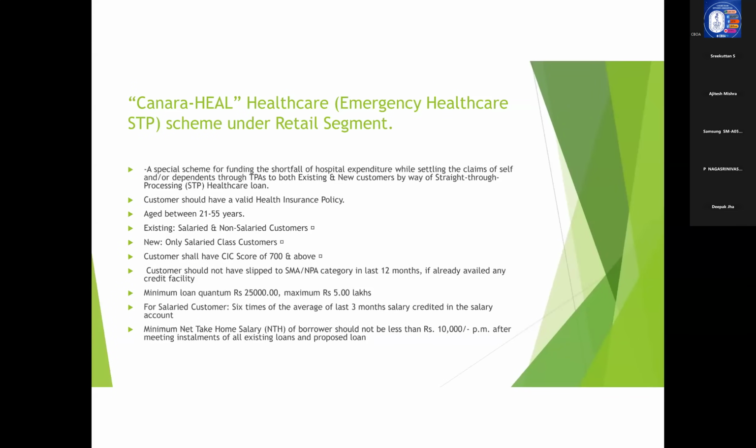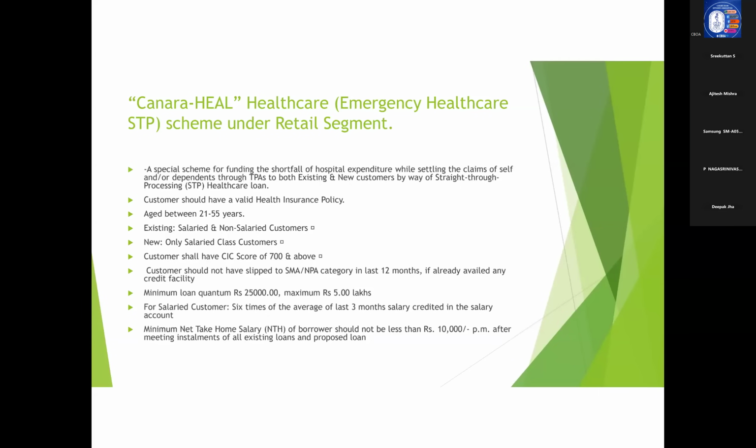Now comes another important product that the bank has launched this year. You all know the Canara Heal Healthcare Emergency STP scheme under the retail lending scheme. This is also very important from an examination point of view, because the bank gives utmost importance to those products and modifications which have been launched in the last 1 year. So this is one such scheme, that is Canara Heal.